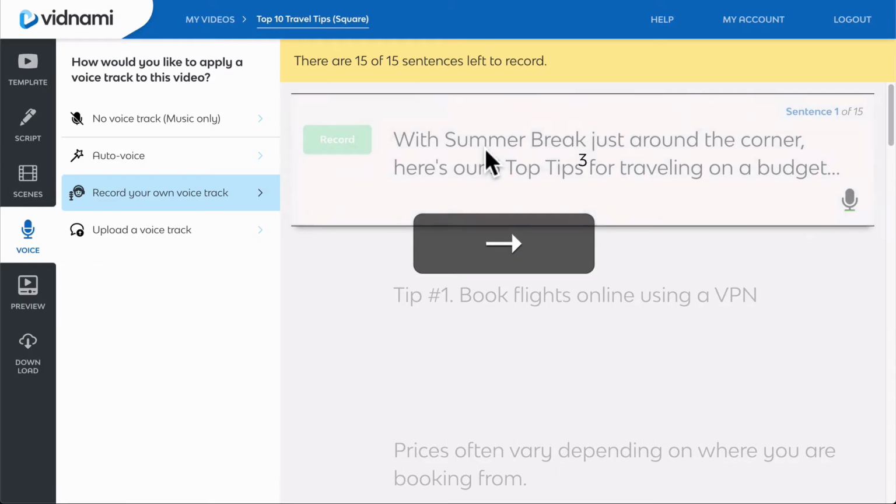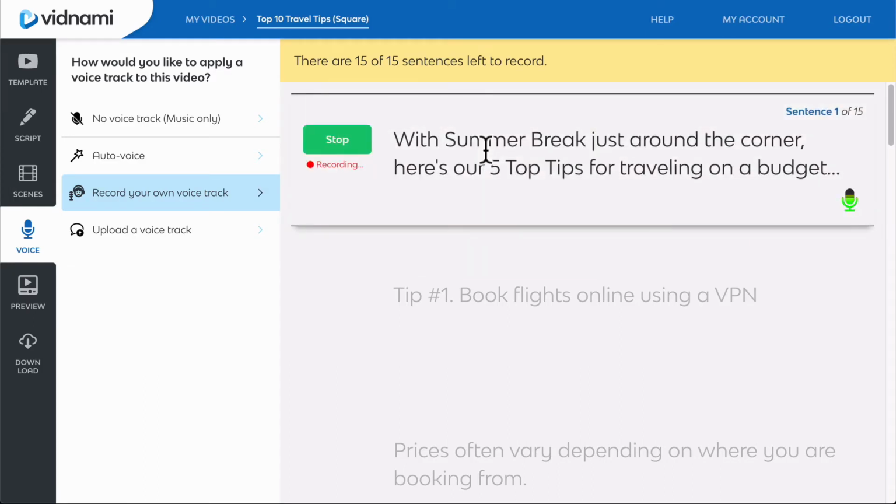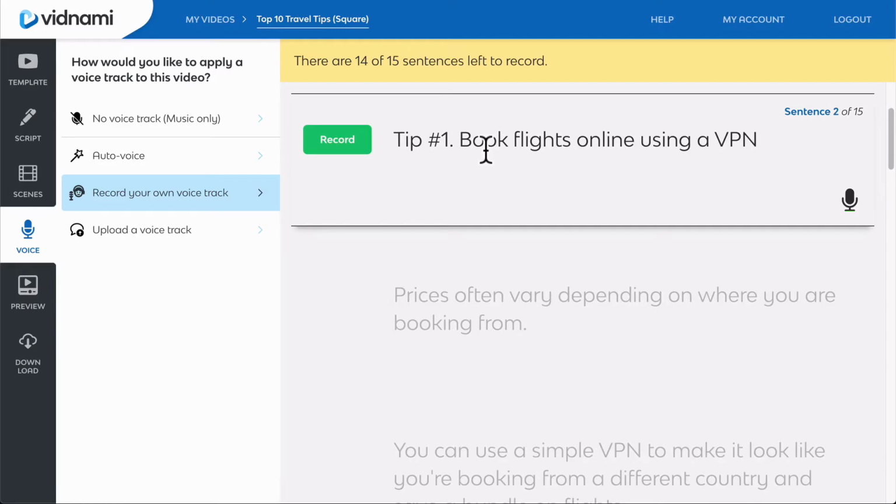The first time you press the right arrow key, it will start a recording. The next time you click it, it will end your recording. And if you click it again, it will move you to your next recording. This means you can quickly record your entire audio track by clicking on a single button.